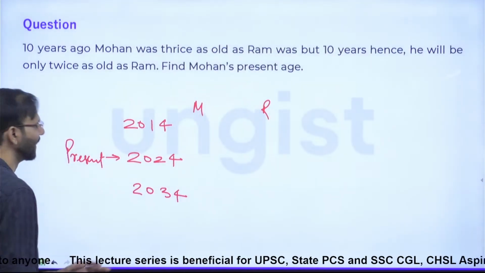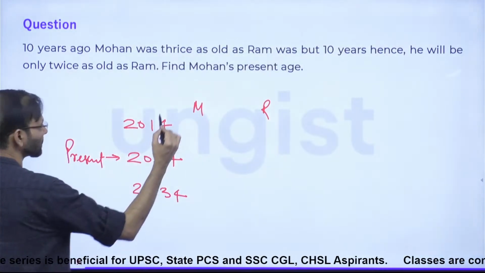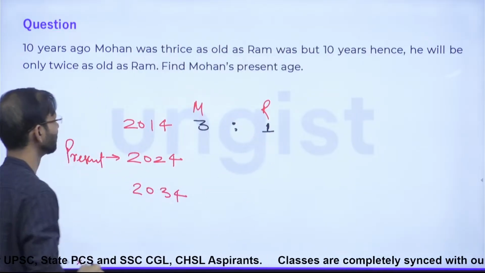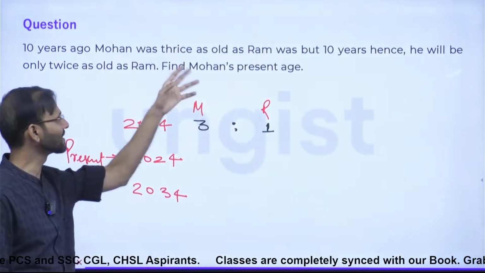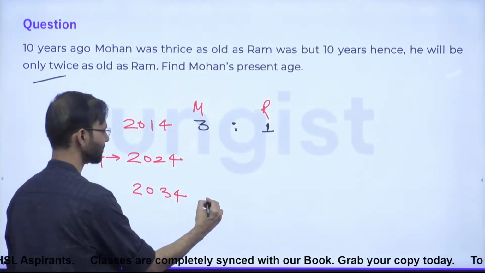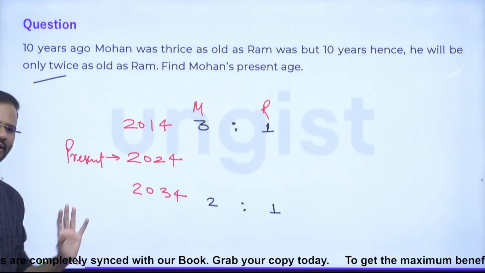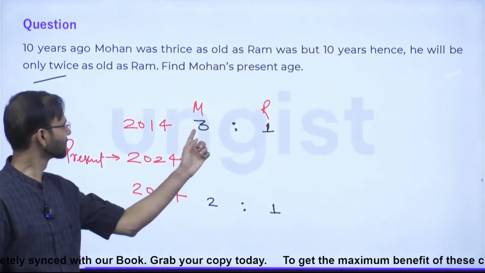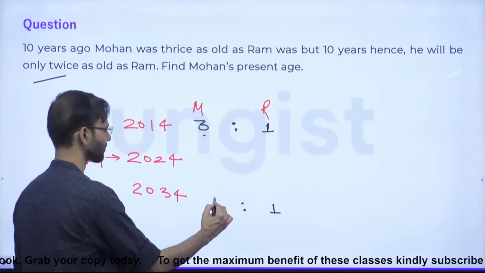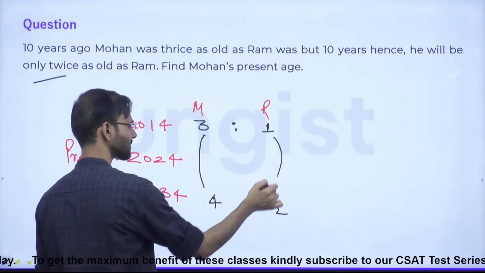right? Anyways, so let me change the color of the pen actually. So here, 10 years ago the ratio of Mohan and Ram was 3:1. Guys, okay? 10 years ago Mohan was thrice as old as Ram. 10 years hence he will be twice. 10 years hence means this, right? They are not talking anything about the present ages of Ram and Mohan. Fine. So guys, what is the difference? 2. So just multiply 2 here, this will become what? 4. And this will become what? 2. Guys, here, this is the difference what?